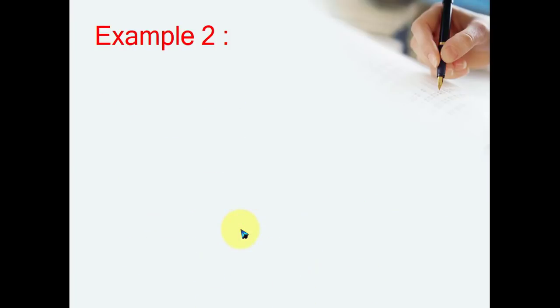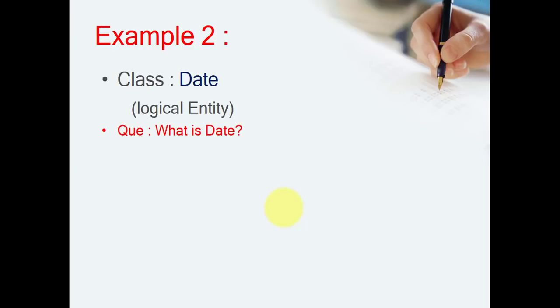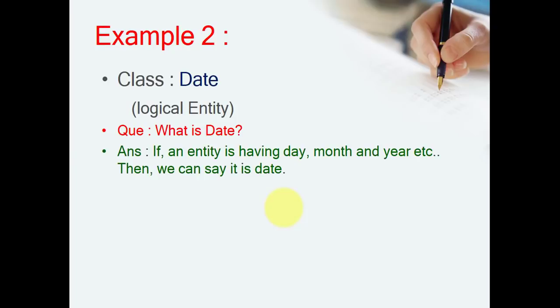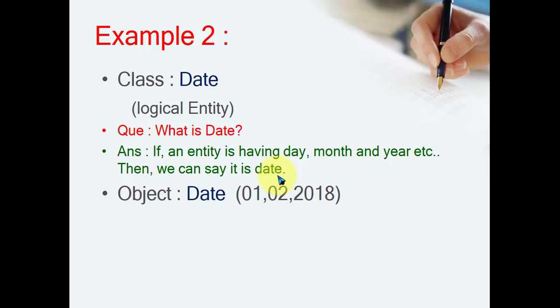Okay, let's take another example. Let's say a second example, class Date. So date is a logical entity, right? Now just ask the question, what is a date? If an entity has a day, month and year, etc., then we can say it is a date, correct? Now what is an object of a date? If we think about an object, the object is 01/02/2018, for example, this is a day, month and year. Now this is exactly an object.